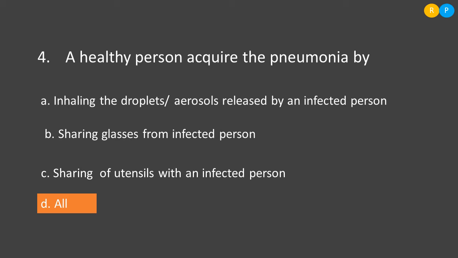So let us see the options. Option A, inhaling the droplets or aerosol released by an infected person. This is one way the pneumonia spreads from an infected person. Then option B, sharing glasses from an infected person. This is also one more way. Then option C, sharing of utensils with an infected person. As I told, sharing the utensils or glasses, whatever things used by the infected person, is one more way of spreading the disease. So the correct answer here is option D.